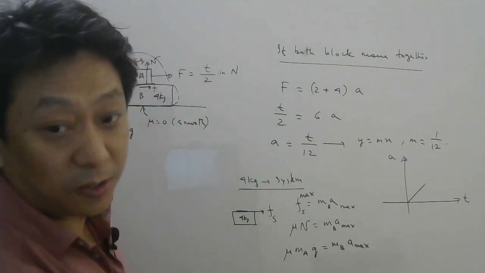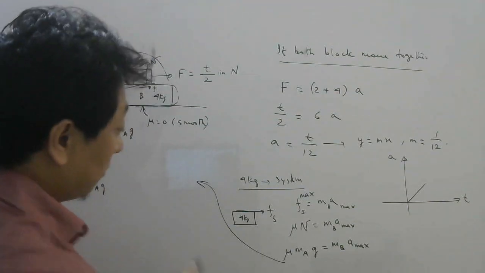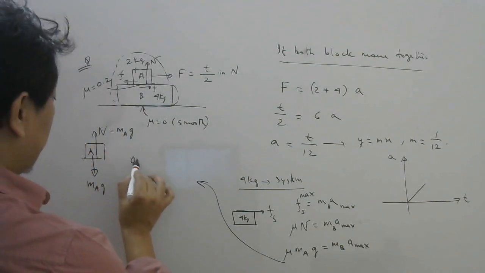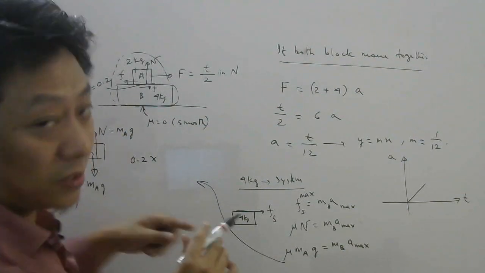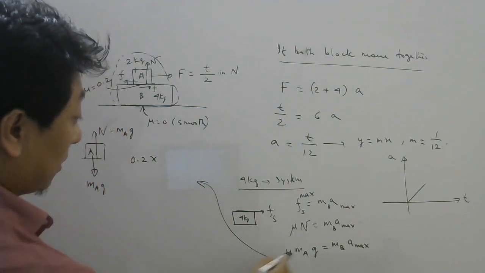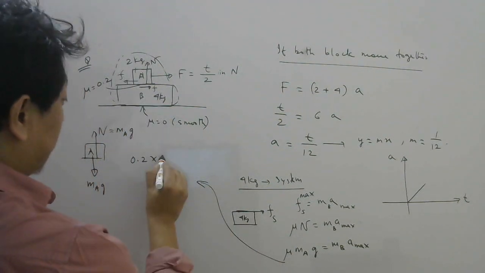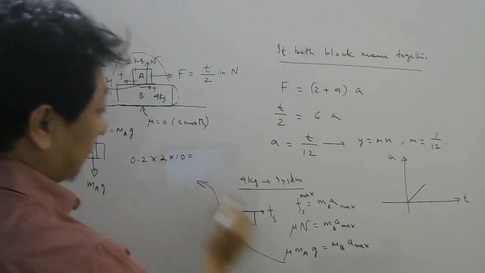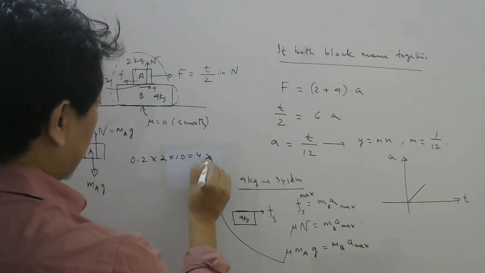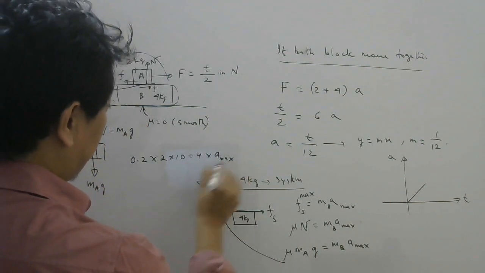Okay, let us substitute the values. Mu is given as 0.2. You can assume mu is mu_s also, mu_k also. m_A is 2, g is 10, m_B is 4, into A max.